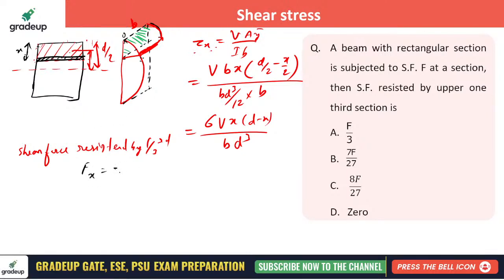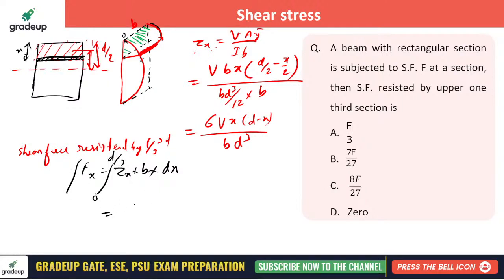That is tau x into b at that section into dx. This is your small dx strip, how much force it resists. Now you integrate it for the 1/3, 0 to d by 3.